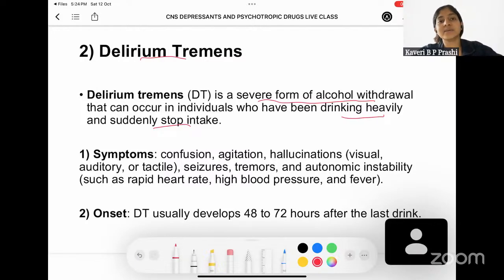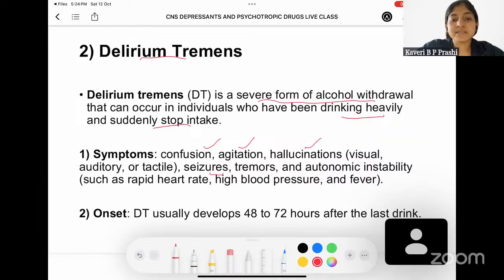Now, what is seen in a person who has delirium tremens? Number one, the symptoms could be confusion, agitation, and hallucination. Under hallucination, it can be either visual or auditory or tactile. That is, he can feel like he is seeing floaters of light or hearing some voices when they do not exist in reality, or it could be tactile. That is, he might feel like some insects are crawling on him, something similar to Mudman syndrome. Such things can be seen.